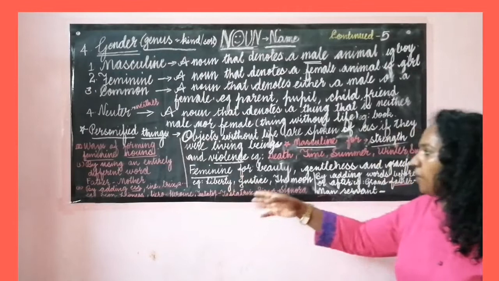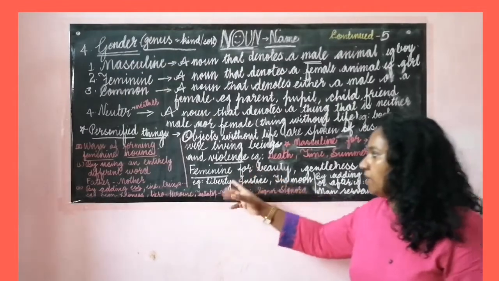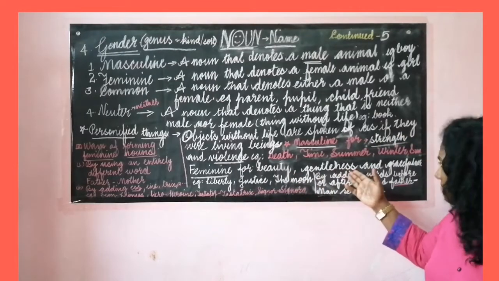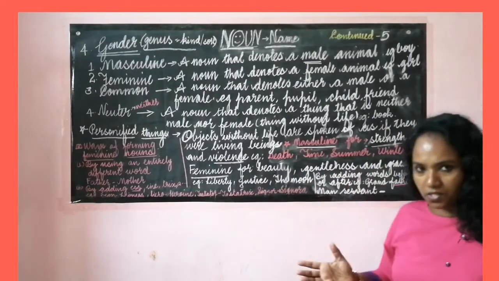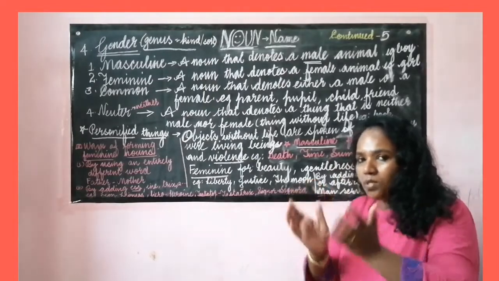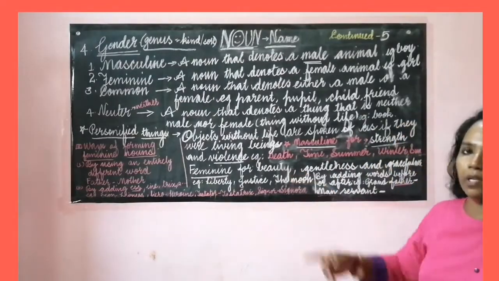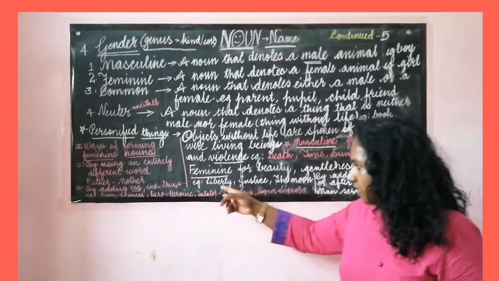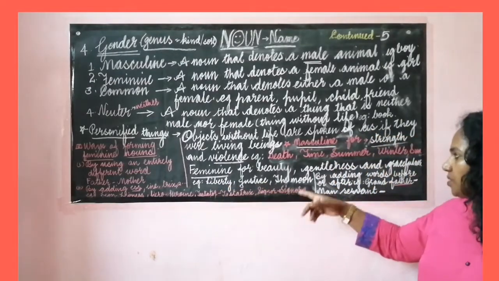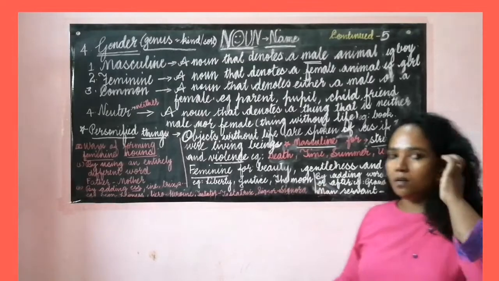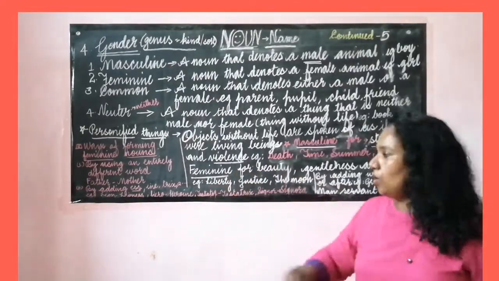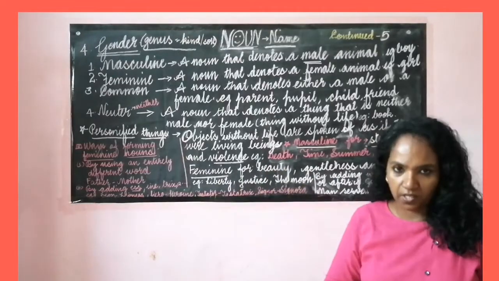Whereas when we talk about feminine gender, feminine is used for beauty, gentleness and gracefulness. So beauty, gentleness and gracefulness, all these things are expressed with the feminine gender. So generally we use non-living words like liberty, justice, the moon, the earth, the river, and all are taken into feminine gender.